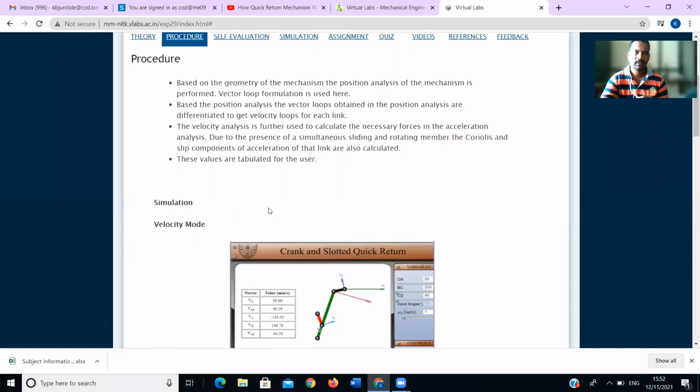Here they have given a simulation. In that simulation, we can vary the length of that component, as well as measure the velocities of each and every component of the crank and slotted return mechanism.